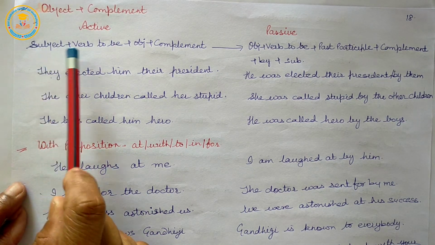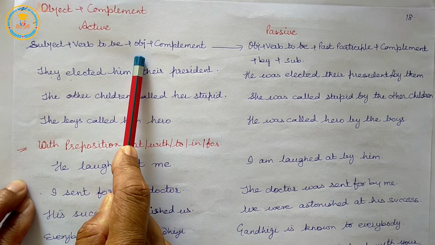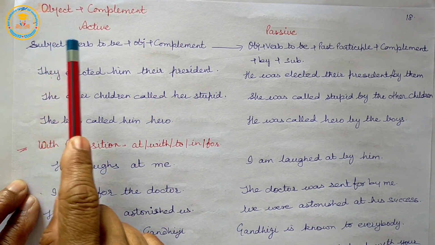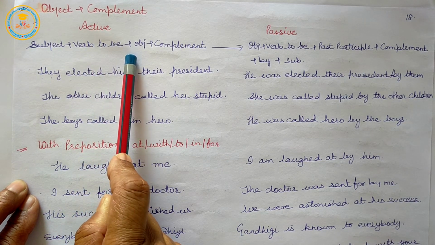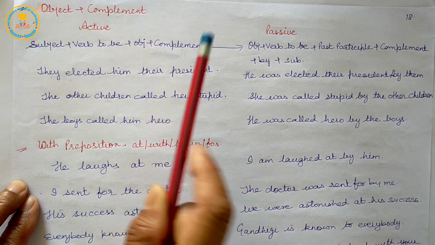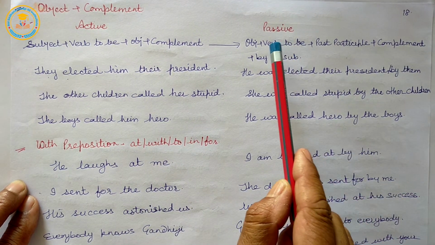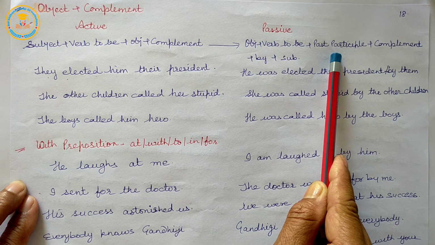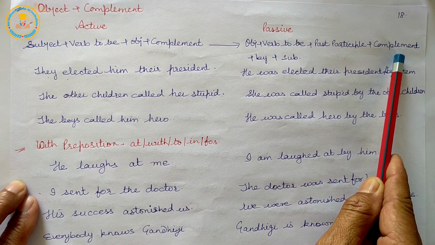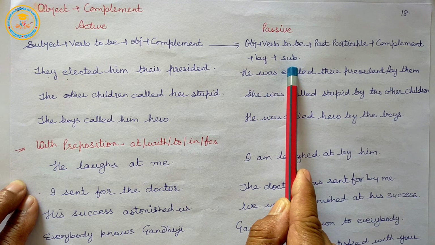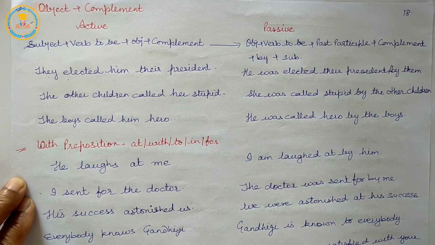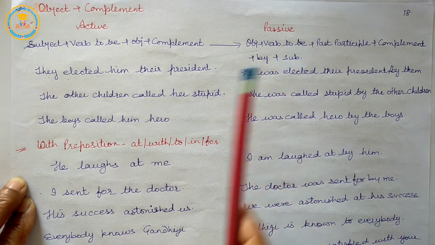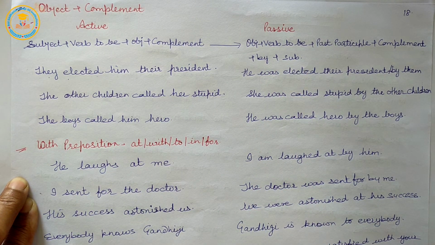First, in active voice: subject plus verb plus object plus complement. Passive form: object plus verb to be plus past participle plus complement plus by plus subject. We can omit the subject in some sentences or circumstances also.